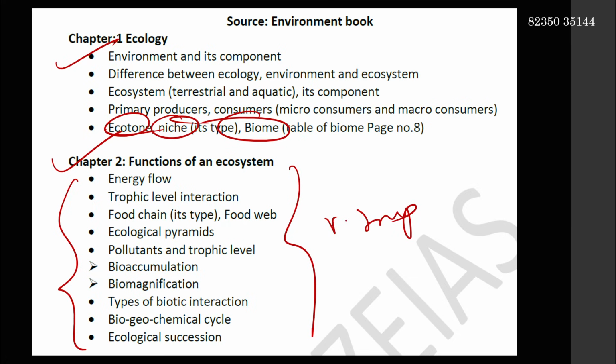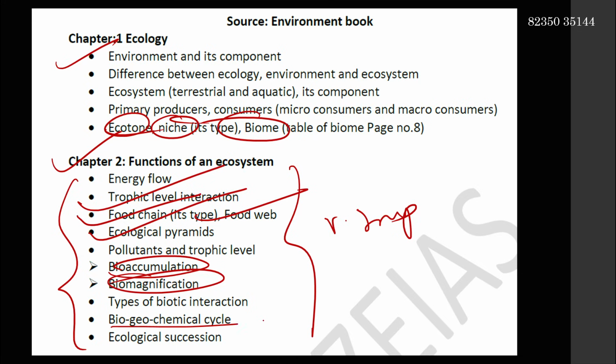Here you can see questions have come on food chain, food web, trophic level, ecological pyramids. Then bioaccumulation and biomagnification, a very favorite theme of the UPSC prelims examination. Then biogeochemical cycles, very important. This year you may expect a question on the nitrogen cycle. The nitrogen cycle is very popular in the UPSC prelims examination.